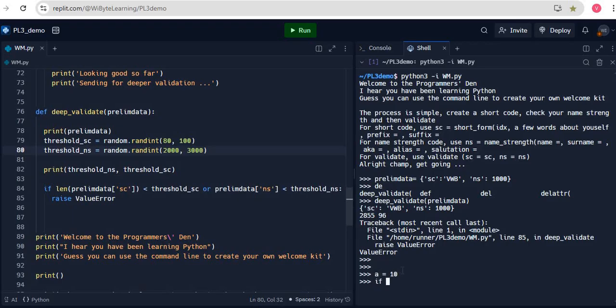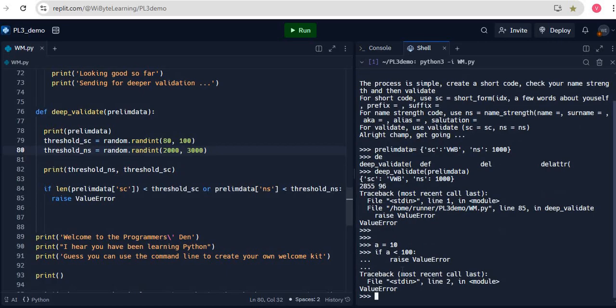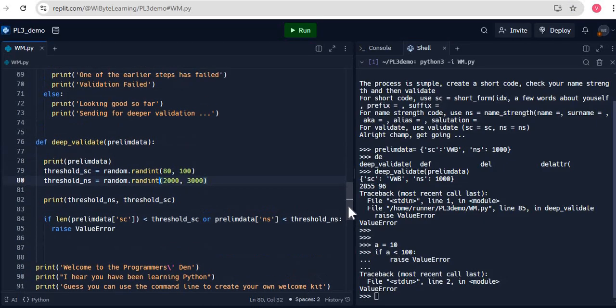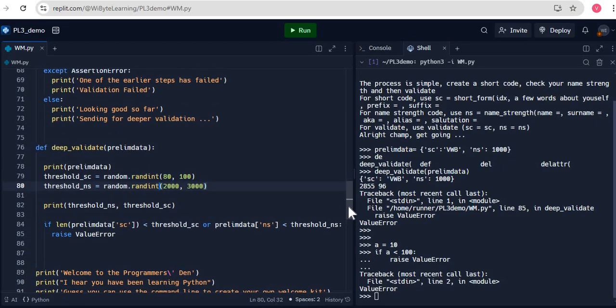I can say, if a is less than 100, raise a value error. Once I do this, notice I do get a value error. So now I'm raising this error. It did not happen because of some external input; I'm intentionally doing this. The reason for this will become clear because we will use this in the validate function later on. We'll come back to that in the next video.